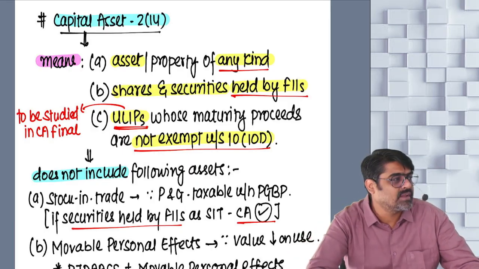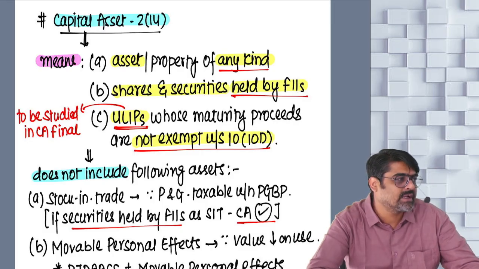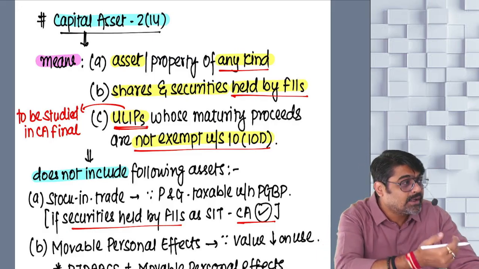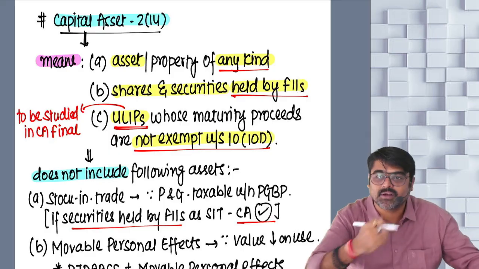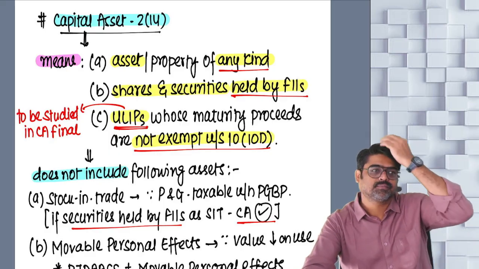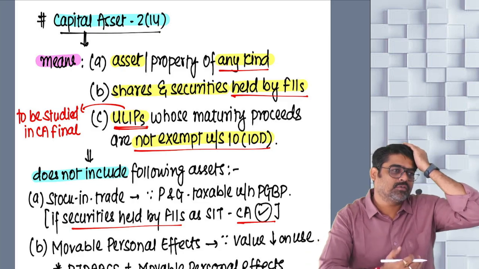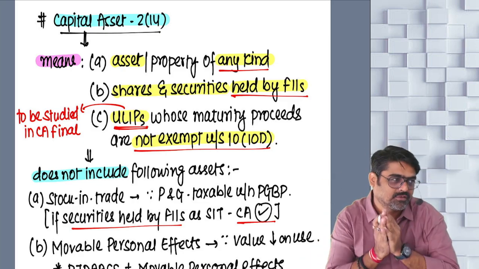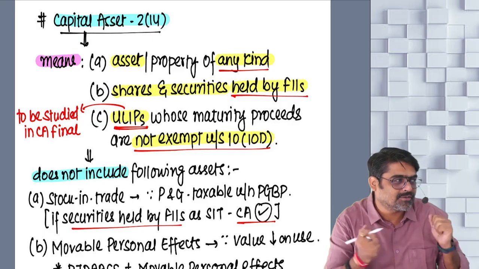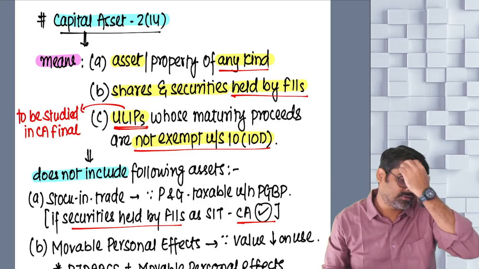And as a result of that, they were not showing interest in the capital markets in India. They were not investing foreign currency in the capital markets in India. They were not buying the shares and securities of Indian companies. Understand? So the government was inviting them, please come to India, buy the shares and securities of Indian companies.